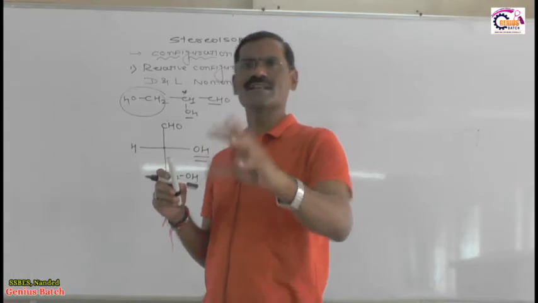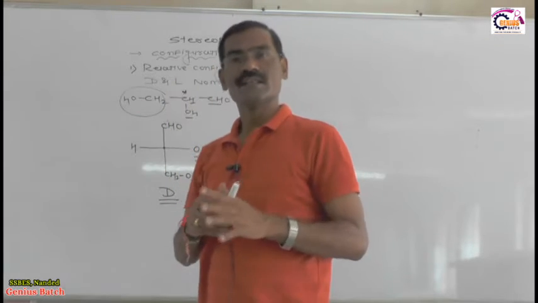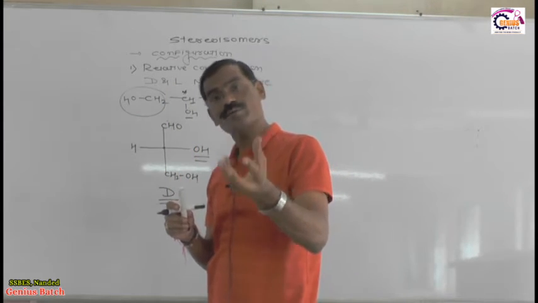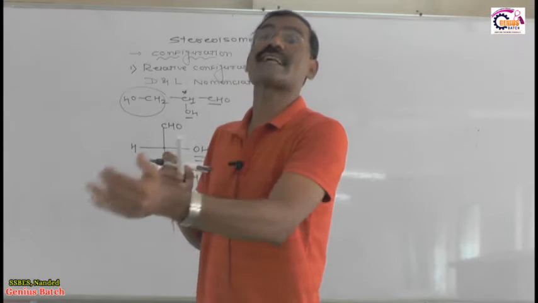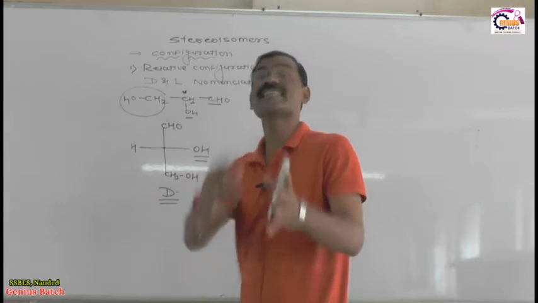Either it may be OH or it may be NH2. Which one is the highest priority group? You got it? If the OH group of that lowest chiral carbon is on the right side, then this isomer is called the D isomer. So this is referred to as D-glyceraldehyde.